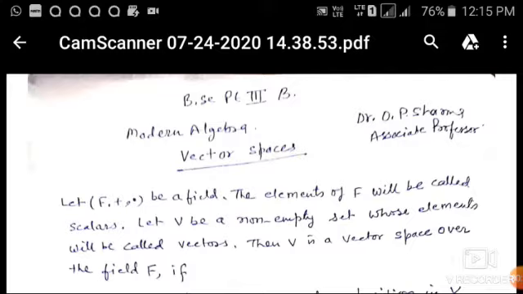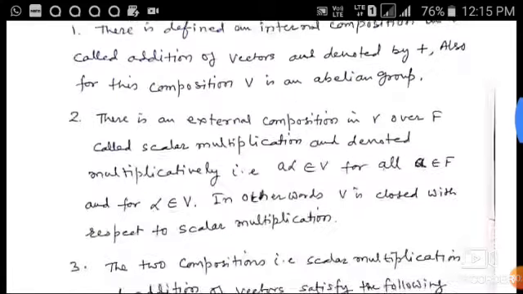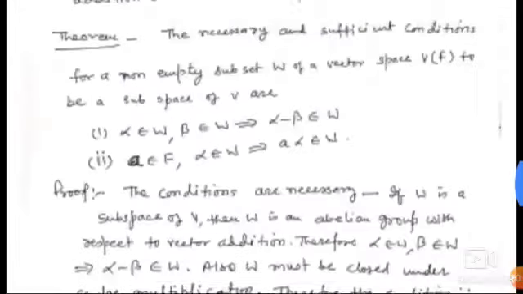Definition: Let F be a field with addition and multiplication. The elements of F will be called scalars. Let V be a non-empty set whose elements will be called vectors. Then V is a vector space over the field F if it satisfies the three postulates.